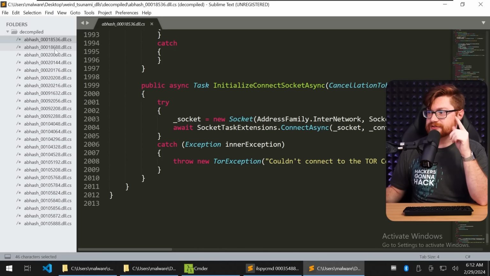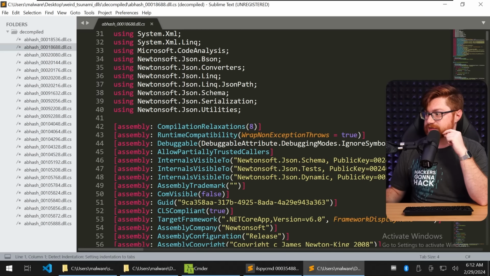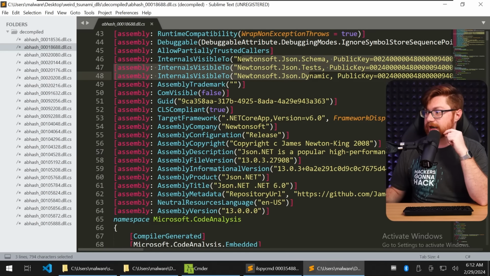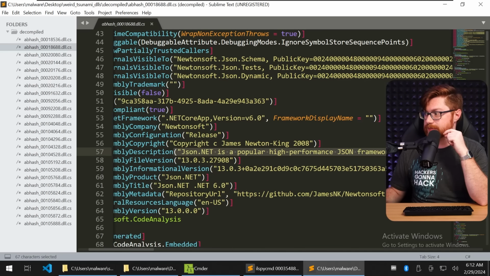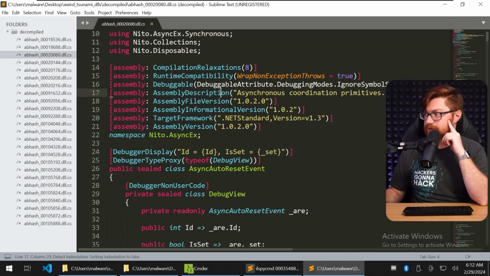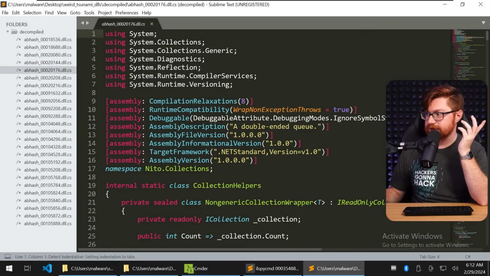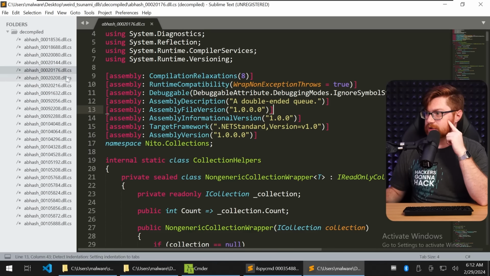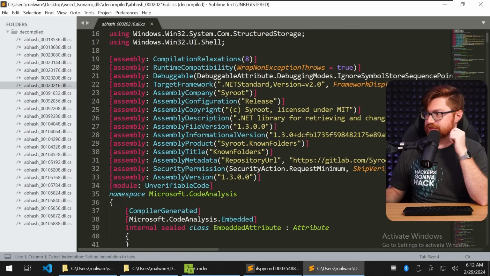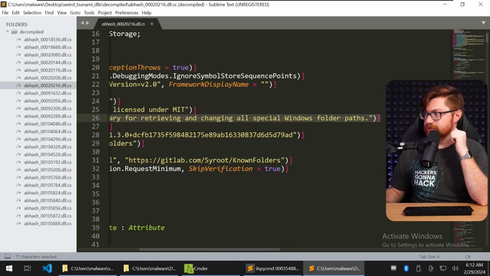What else do we have in these different DLLs, though? What is all this? Newtonsoft.Json.Schema. Yeah, Json.NET for working with JSON objects. Again, more libraries likely used. Asynchronous coordination, more asynchronous programming in .NET libraries. A double-ended queue. Okay. What is this? Cyroot, a .NET library for retrieving and changing all special Windows folder paths.